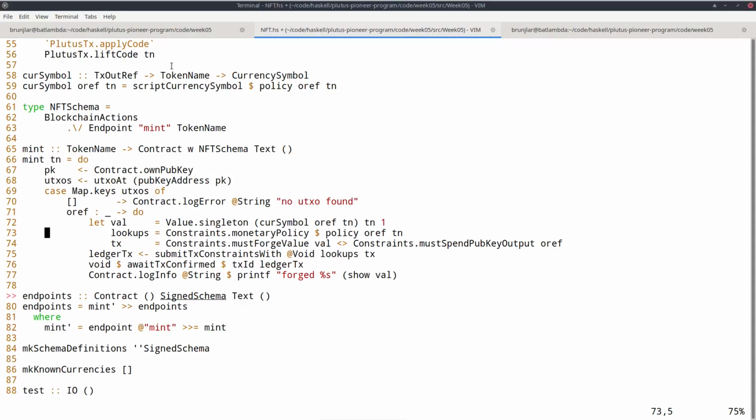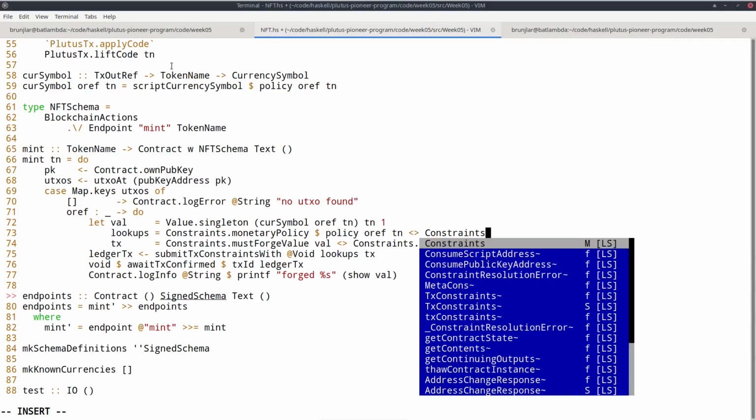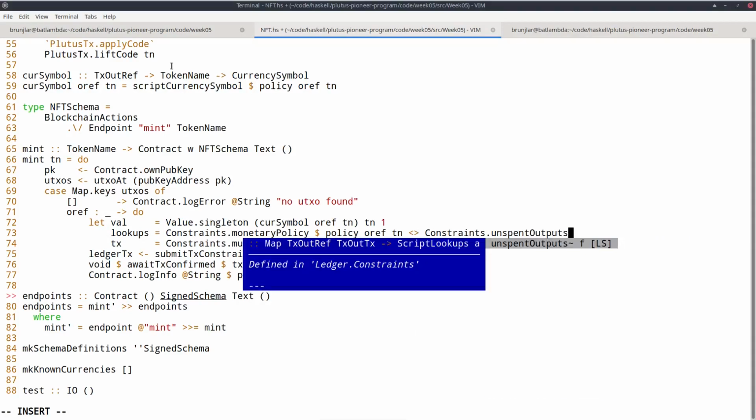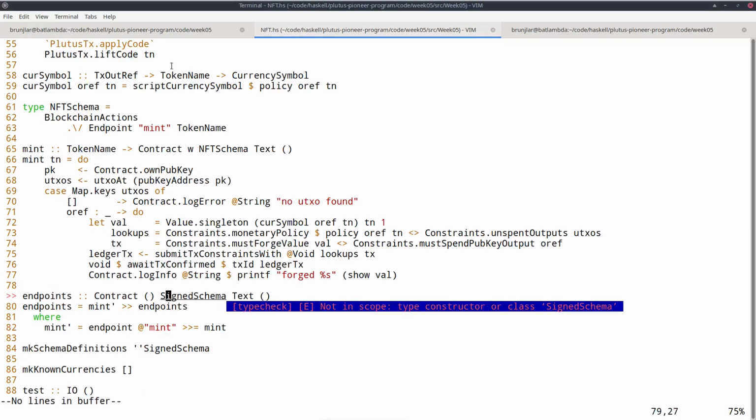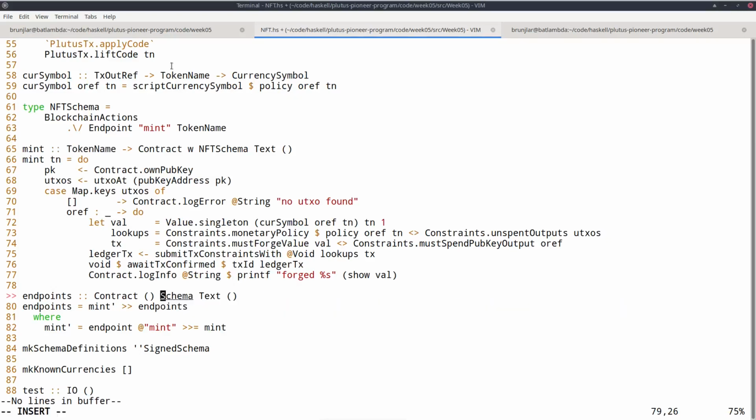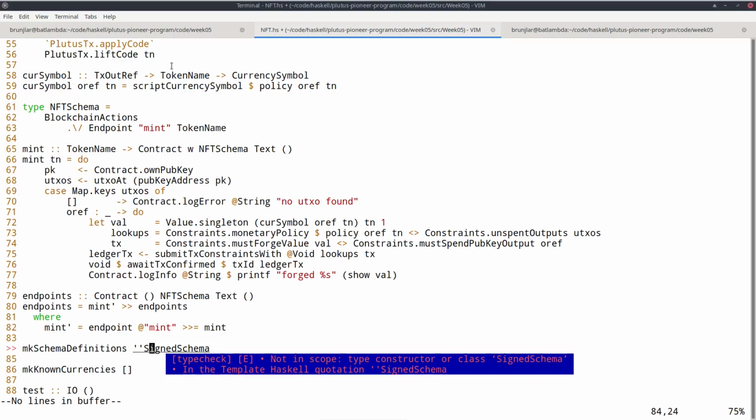Okay, and now lookups I can also combine with this operator. So that's now constraints, unspent outputs, and now I can use the UTXOs because I know this oref is contained, is a key in this map. So this should then be found. Okay, this can stay the same. This can also stay the same. Now, in principle, this can also stay the same. Good, now for the endpoints, I changed the name. So that's now NFT schema. The rest is the same. Here's also NFT schema.